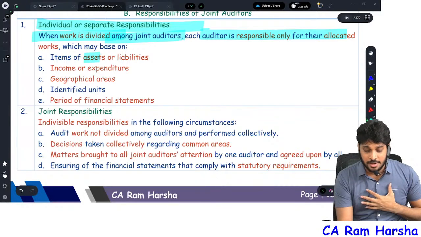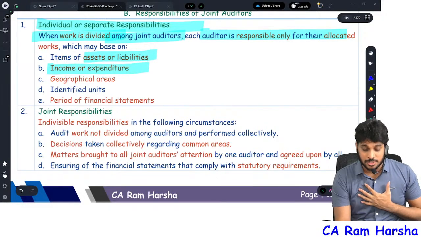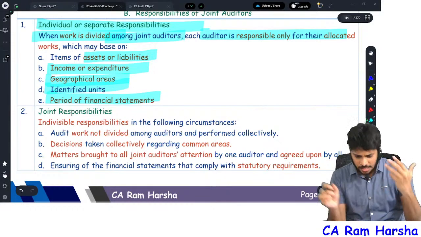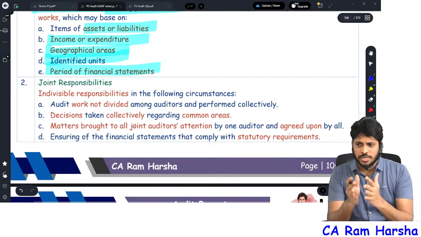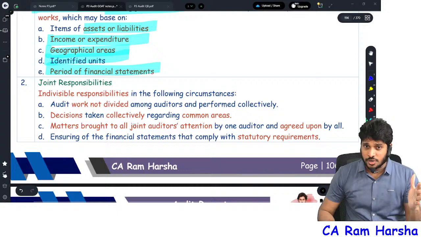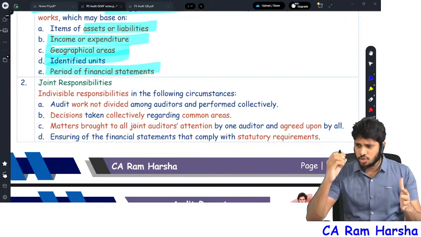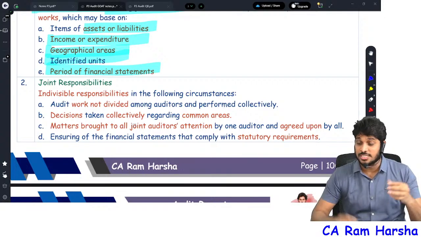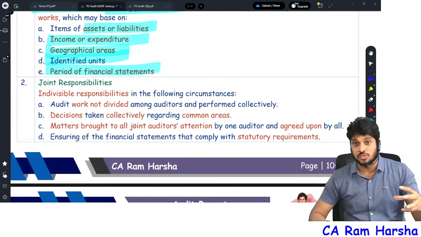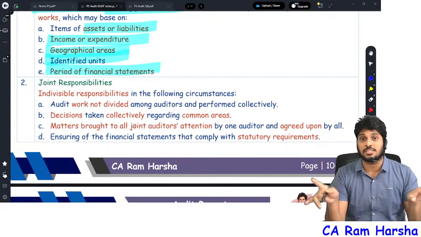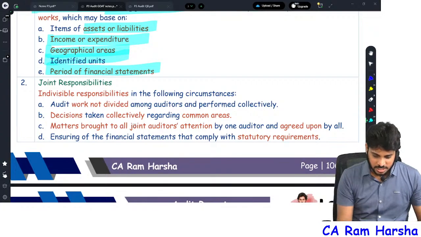How is the work divided? Based on assets and liabilities, based on income and expenditure, based on geographically identified units, based on period of financial statements. Getting it? Some joint auditors will be focusing on income, some on expenditure, some on some business units, some on other units, some on the north area, some on the south area. Joint auditors will divide the work based on their mutual discussion.